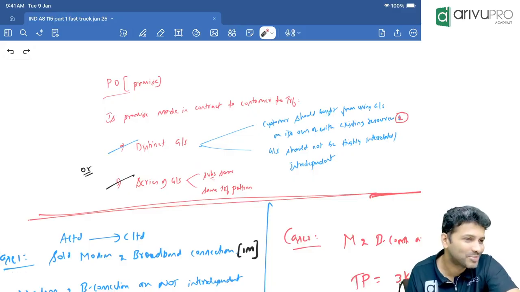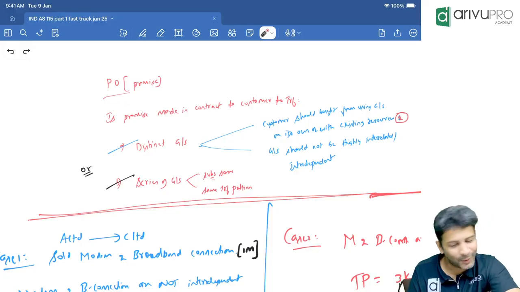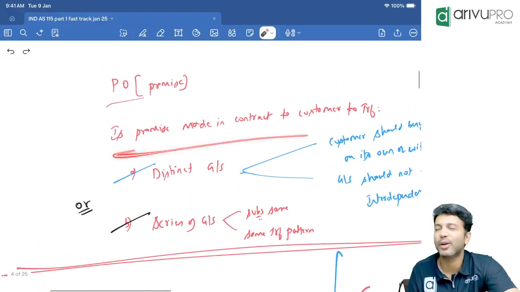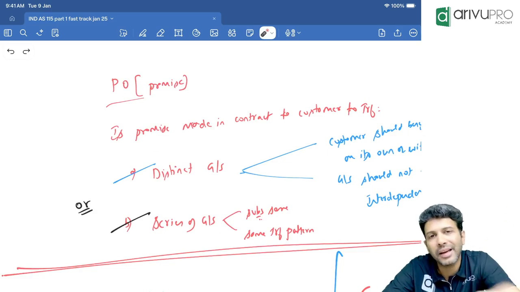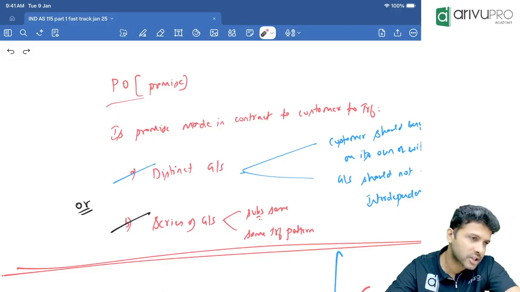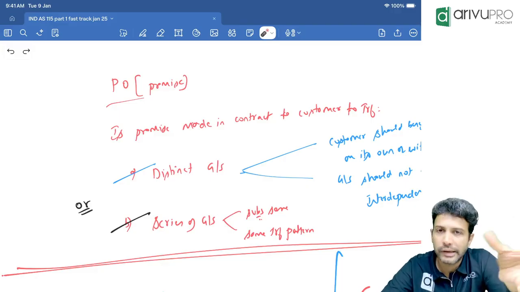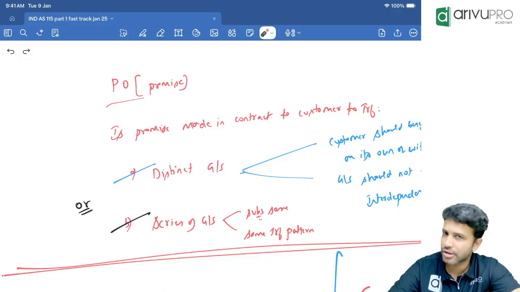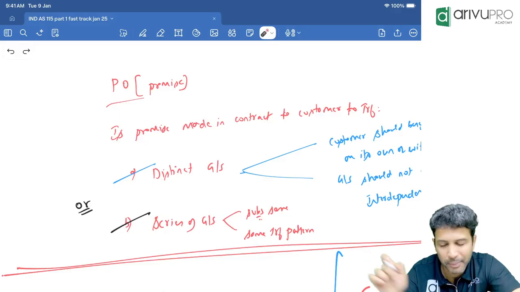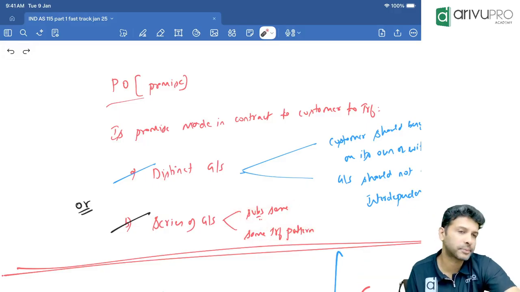Fancy term. Okay. Easy meaning. I'll tell you once again. Performance obligation is basically a promise made in the contract with the customer to transfer a distinct goods or service, or a series of distinct goods or services which are substantially the same and have the same transfer pattern to the customer.